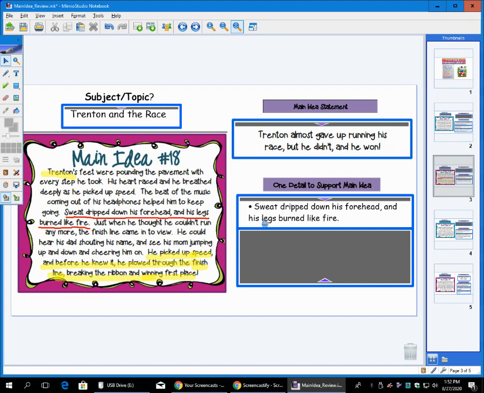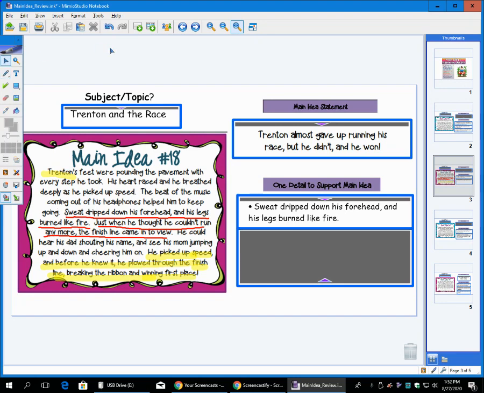So there's that detail. Sweat dripped down his forehead and his legs burned like fire. There's something else that the author's trying to tell us here, that he wants to give up, but he just can't do it. Right here. When he thought he couldn't run anymore, the finish line came into view.